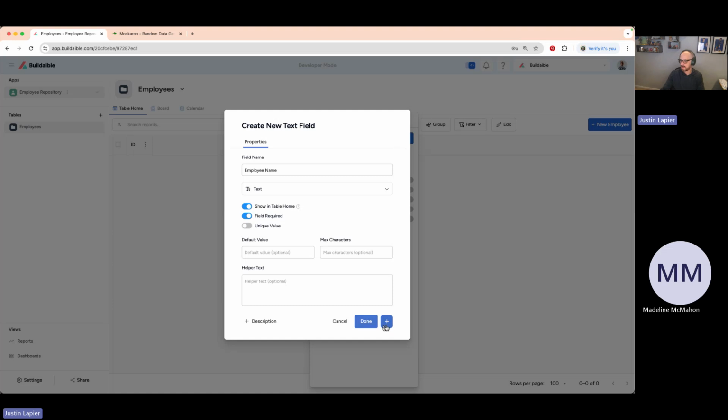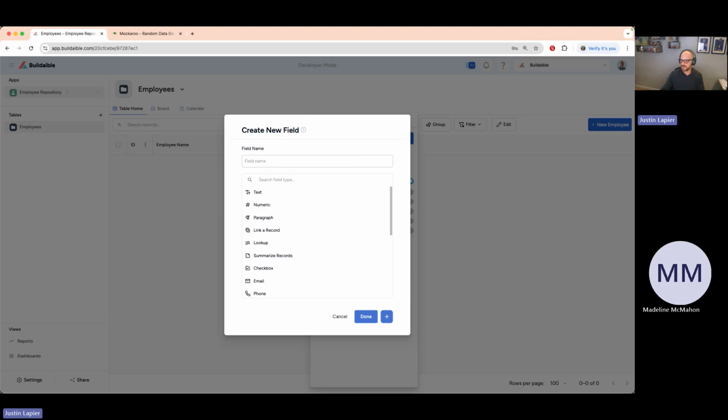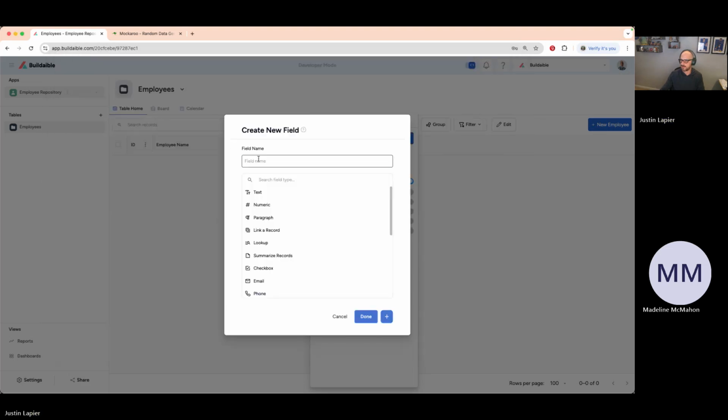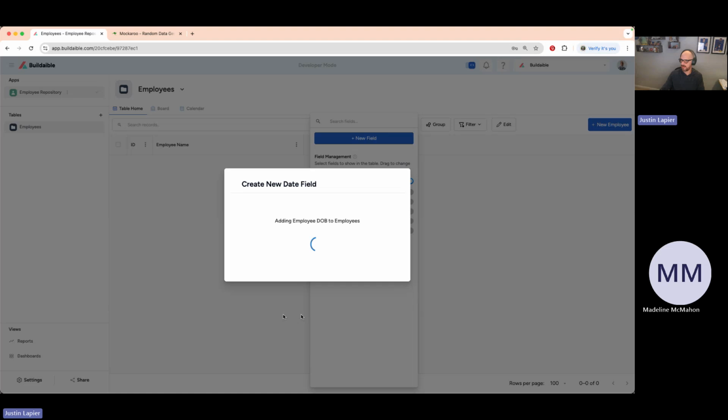Instead of hitting done, I'm going to hit the plus button here to go in and create another field. So let's go back to our spreadsheet and let's see, let's do employee date of birth. And that would be a date field. Make that required as well, and hit the plus sign to create another field.